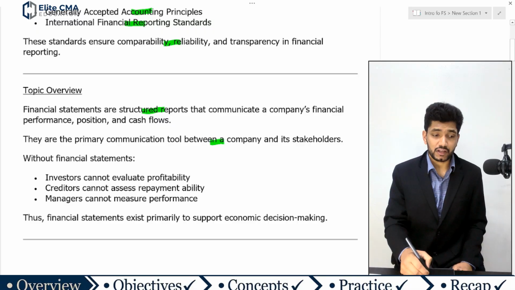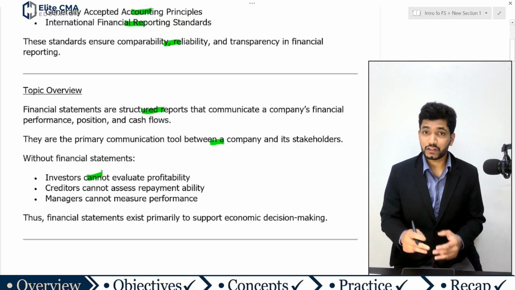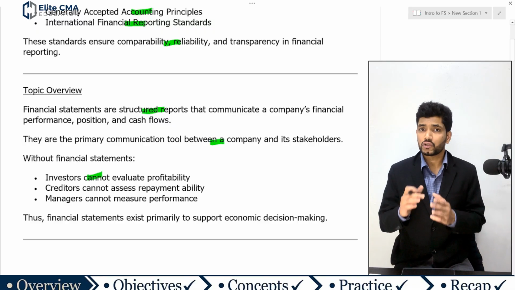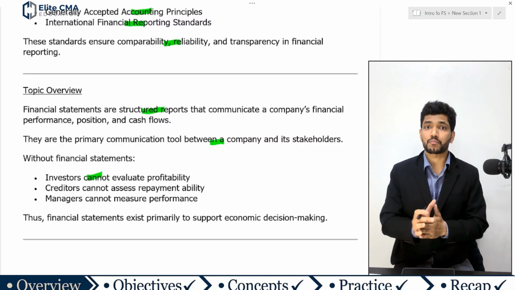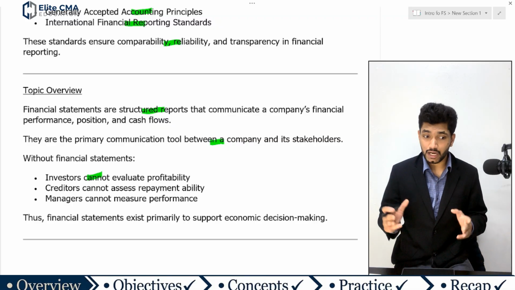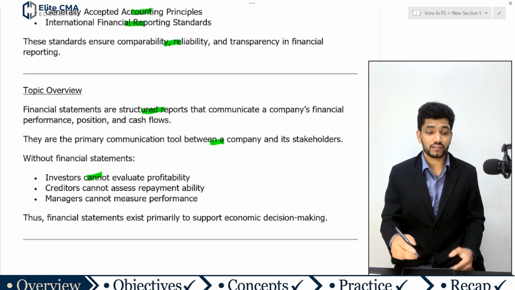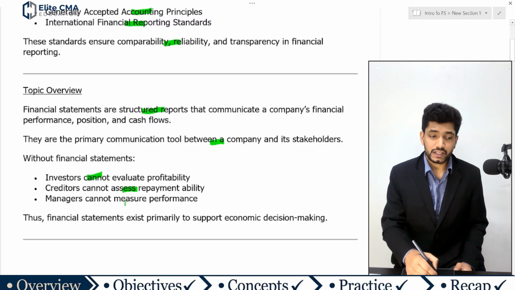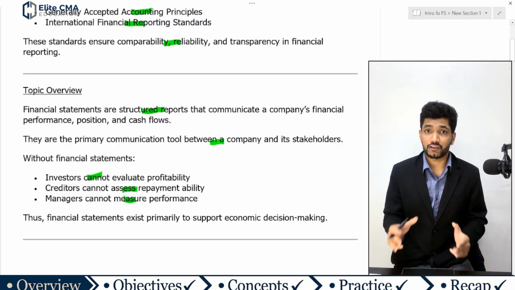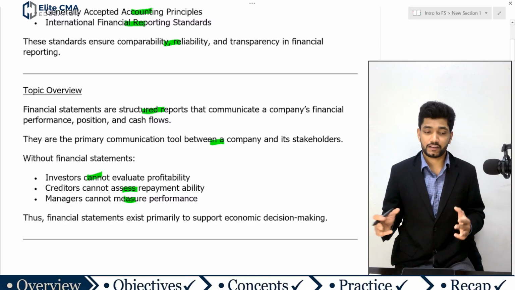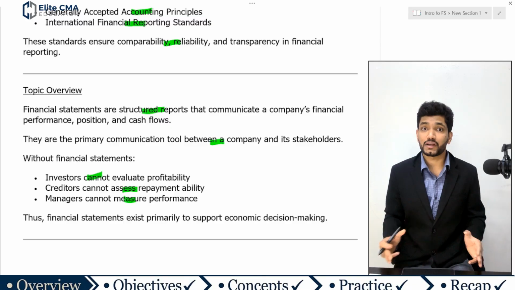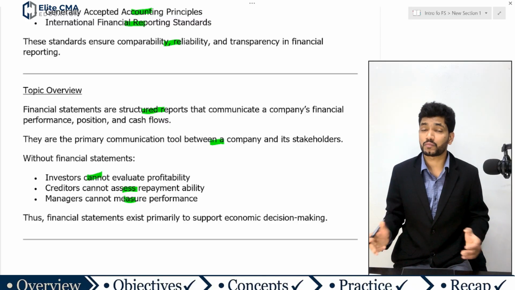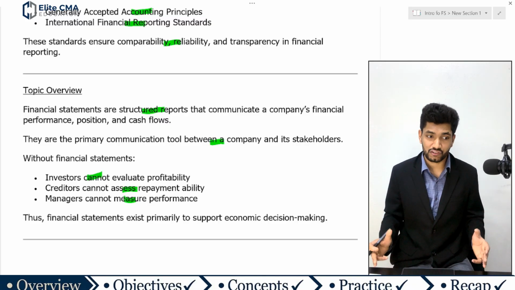Without financial statements, investors cannot evaluate profitability. Investors invest in the business for profit, so without a financial report they cannot evaluate it. Creditors cannot assess repayment ability. Managers cannot measure performance. There are different stakeholders for the financial statements, internal and external. Without the financial statements, they cannot evaluate the company and make financial, investment, strategic or any other type of decisions.